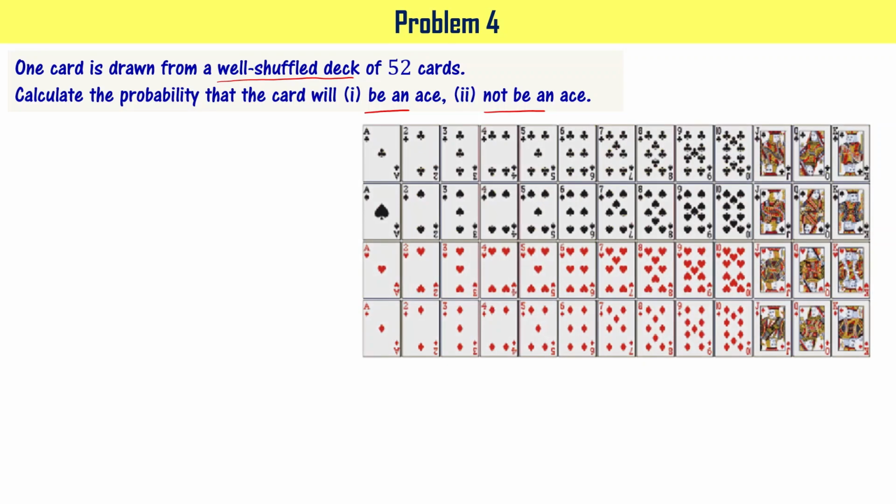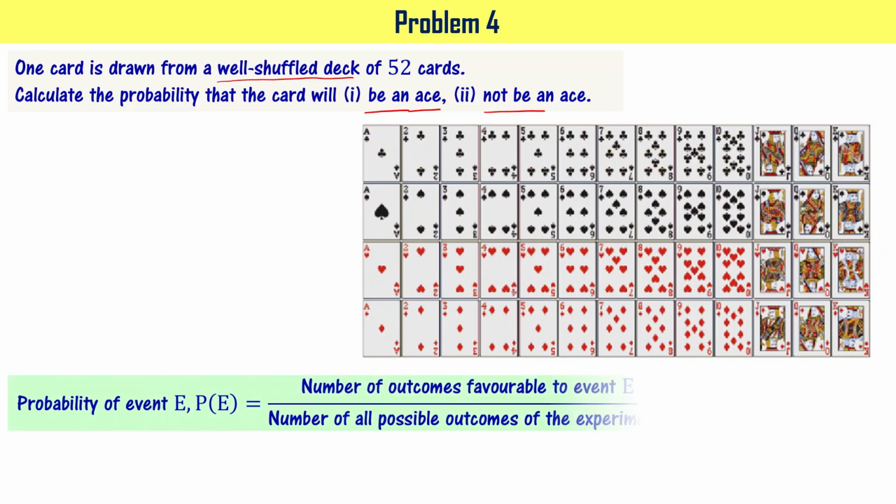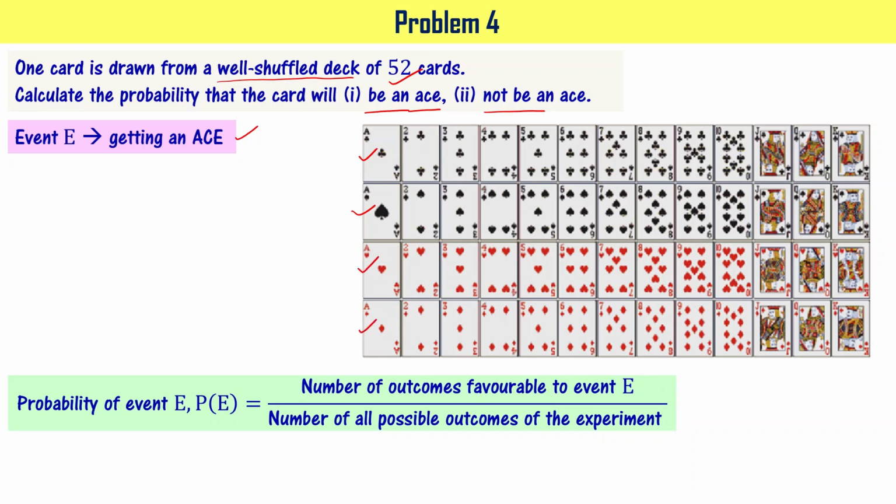We have seen the arrangement of the cards earlier. We want to pick the card which is an ace. And we know the probability of event E is defined as the number of outcomes favorable to event E divided by the number of all possible outcomes of the experiment. For the first part of the problem, getting an ace is the event. As you see here, we have 4 cards of ace. It means the favorable outcomes is 4 for this particular event.